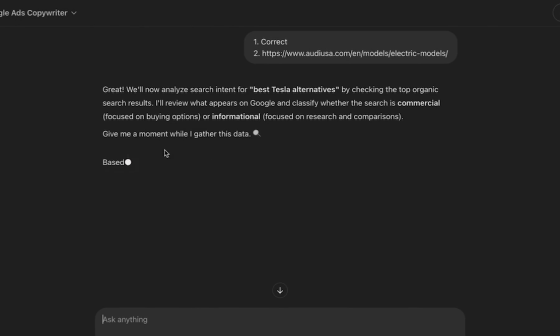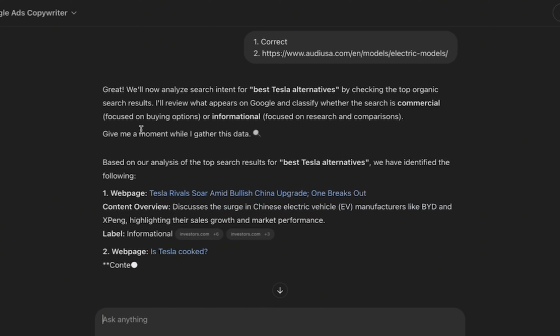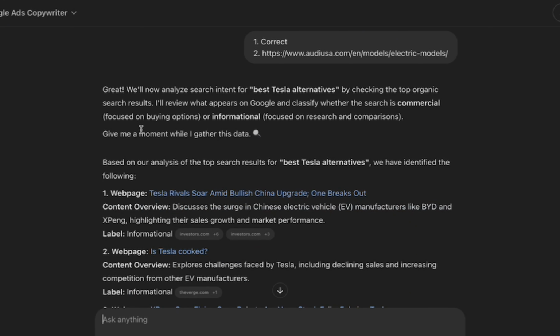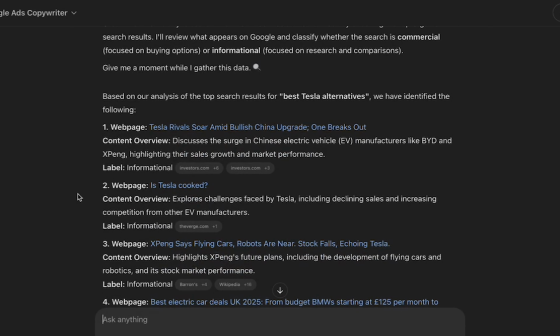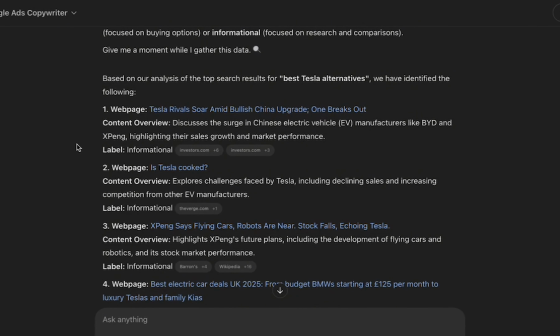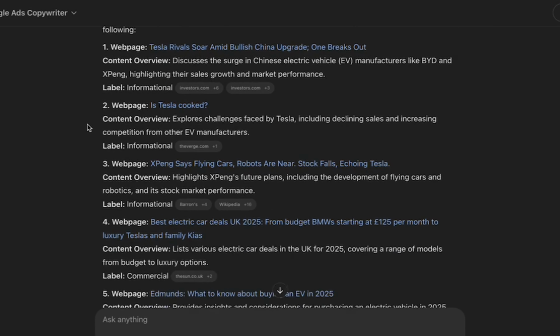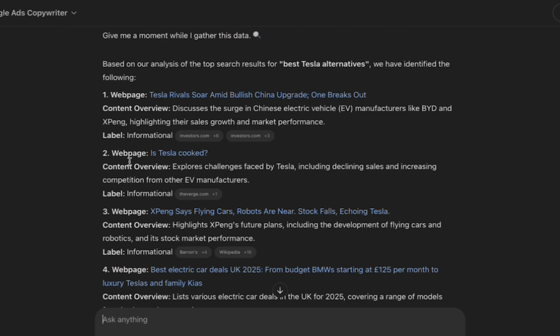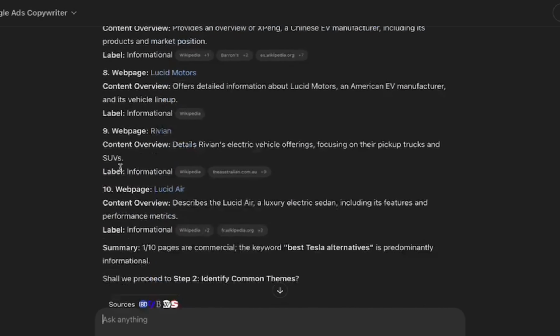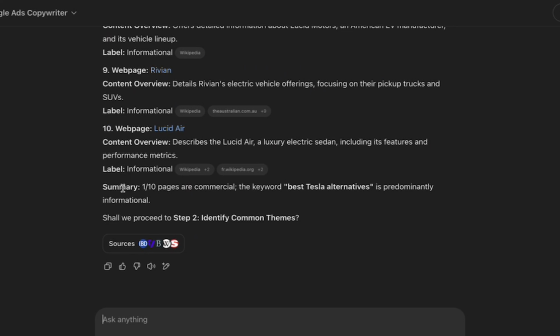So what it's doing now, it's looking at the search results for what's already appearing for Tesla alternatives. And it's trying to figure out what people are actually searching for when they type this kind of search term. So it's gonna look at all the pages, 1, 2, 3, and then it's gonna come to a conclusion whether the pages are commercial or informational.